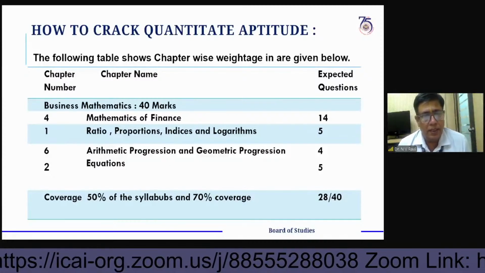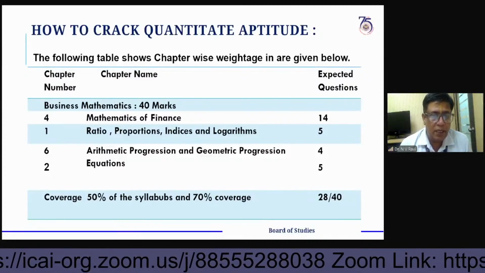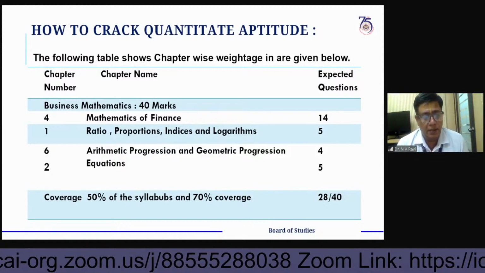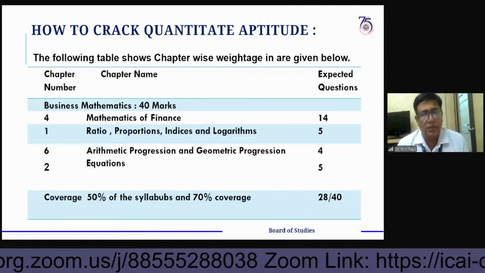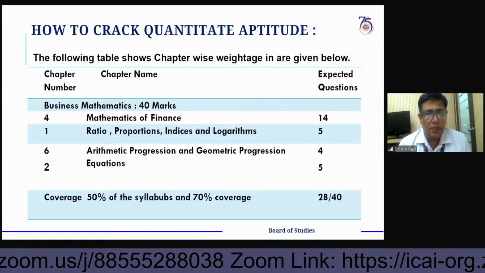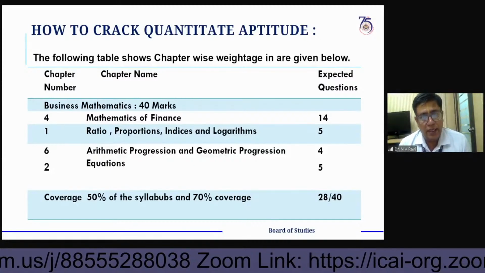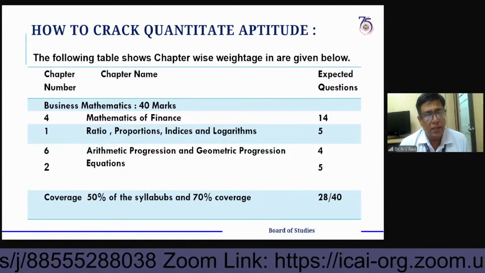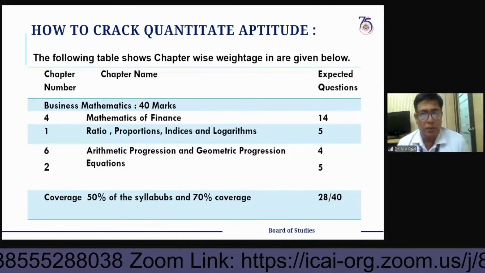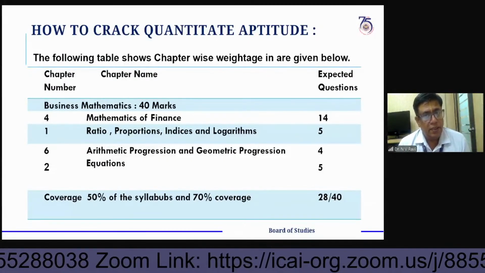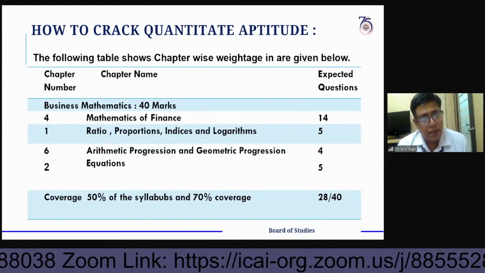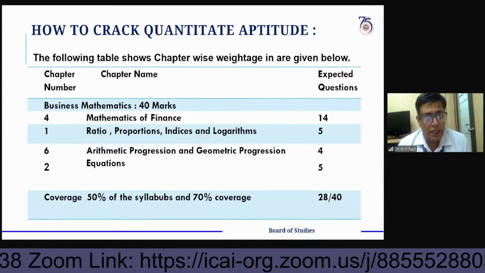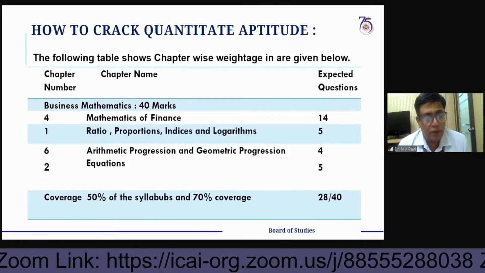Suppose ax square plus bx plus c equal to 0 is a quadratic equation. If we express this equation, then we want to find the roots and the nature of the roots, based on the discriminant b square minus 4ac.